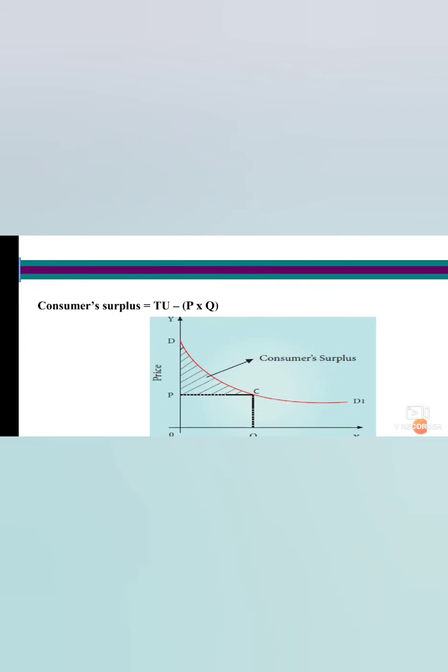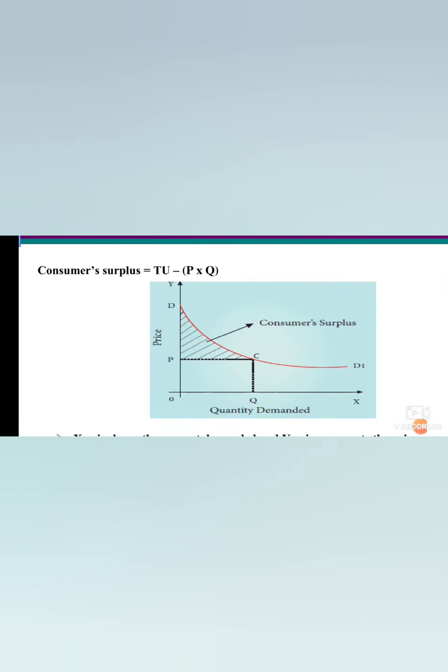In this diagram you can see the x-axis is quantity demanded and the y-axis is price. When you draw the demand curve, that is D1, you see PQOC is there, that rectangle is formed, and the curve is C, consumer surplus. The shaded area is the consumer surplus.